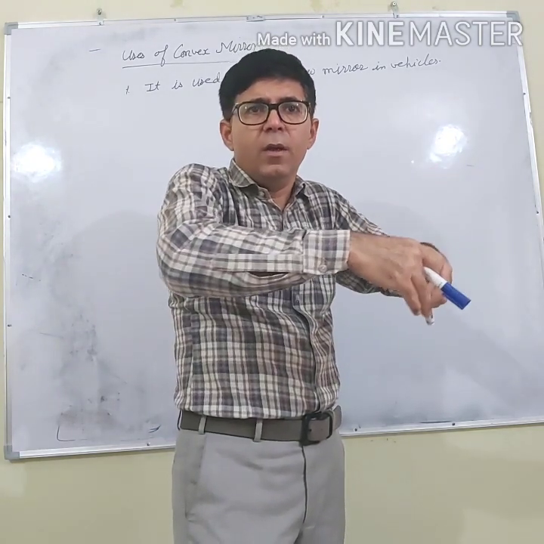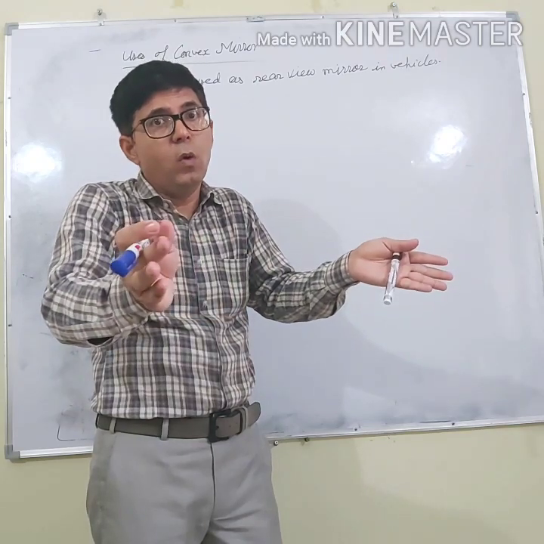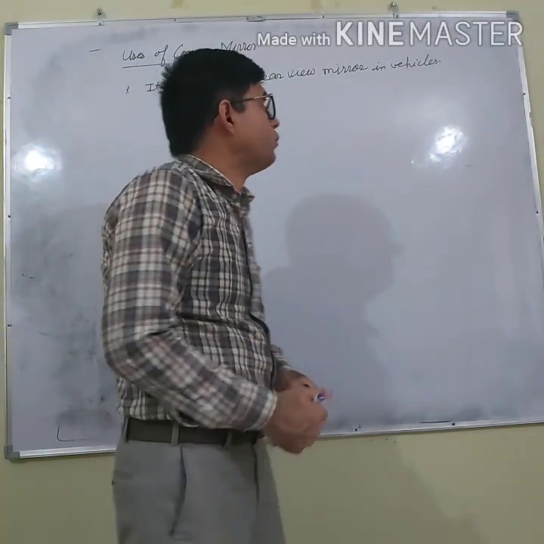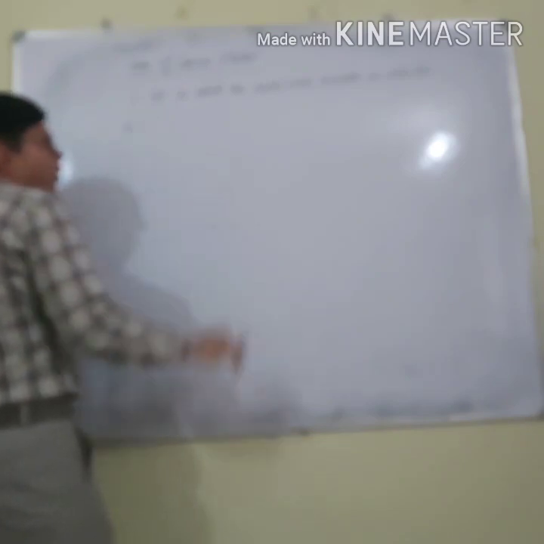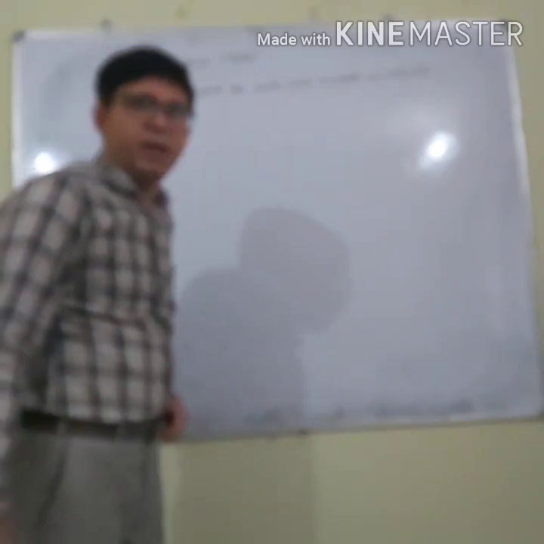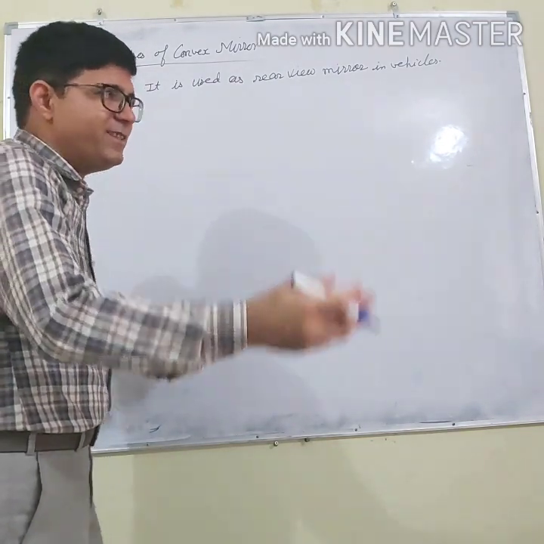What does it mean? By forming a small image, its field of view becomes more. All of you might have seen the rear view mirrors fitted in vehicles.